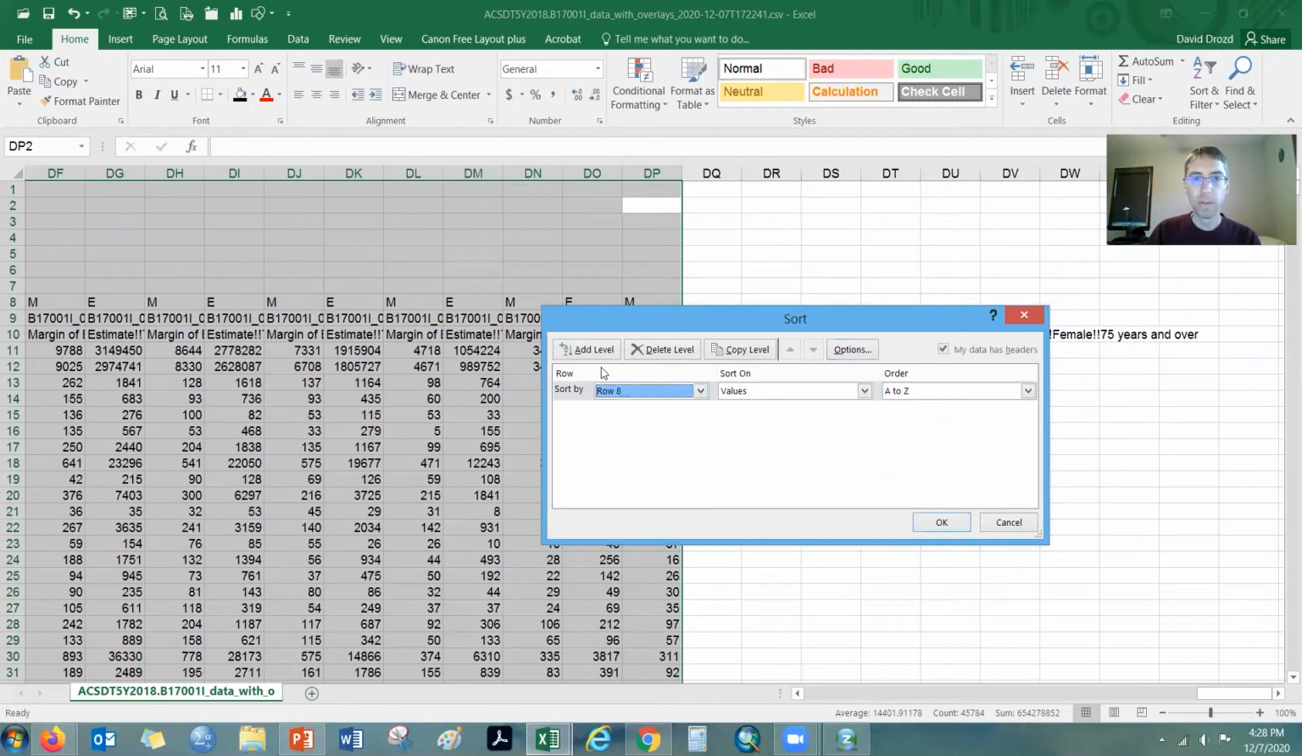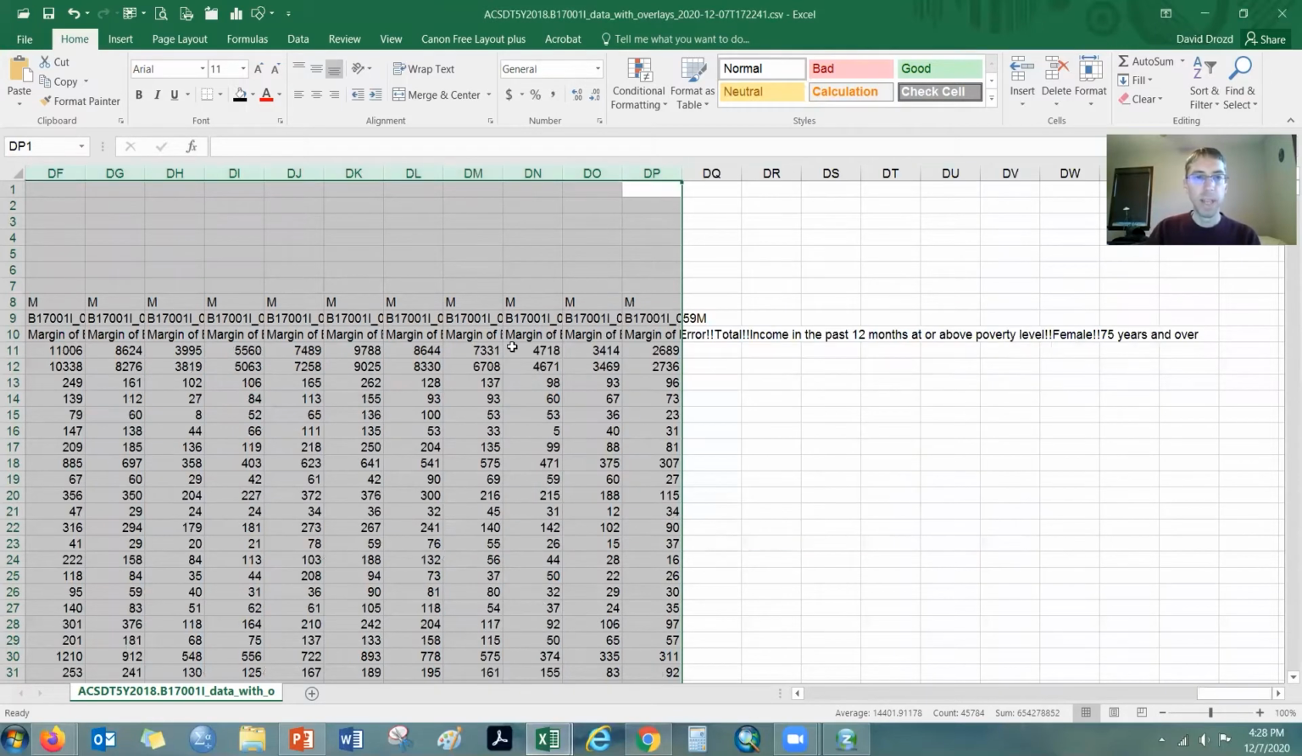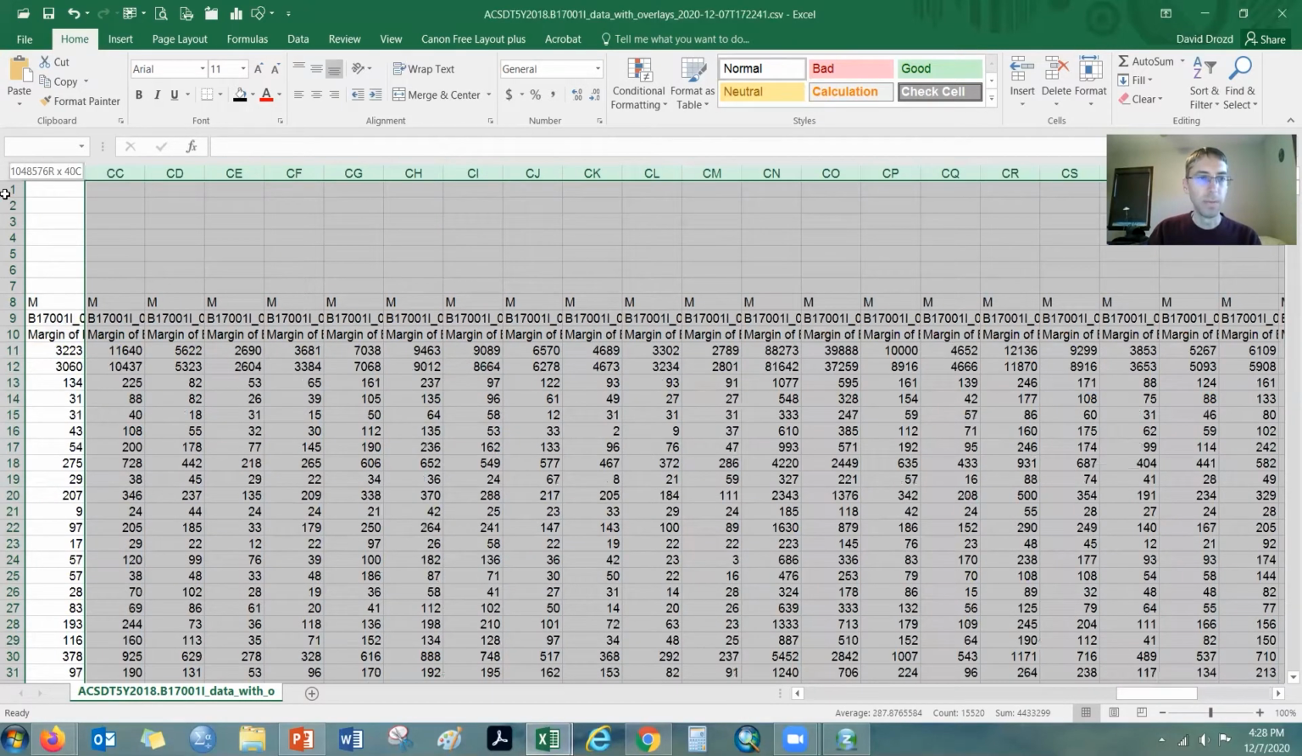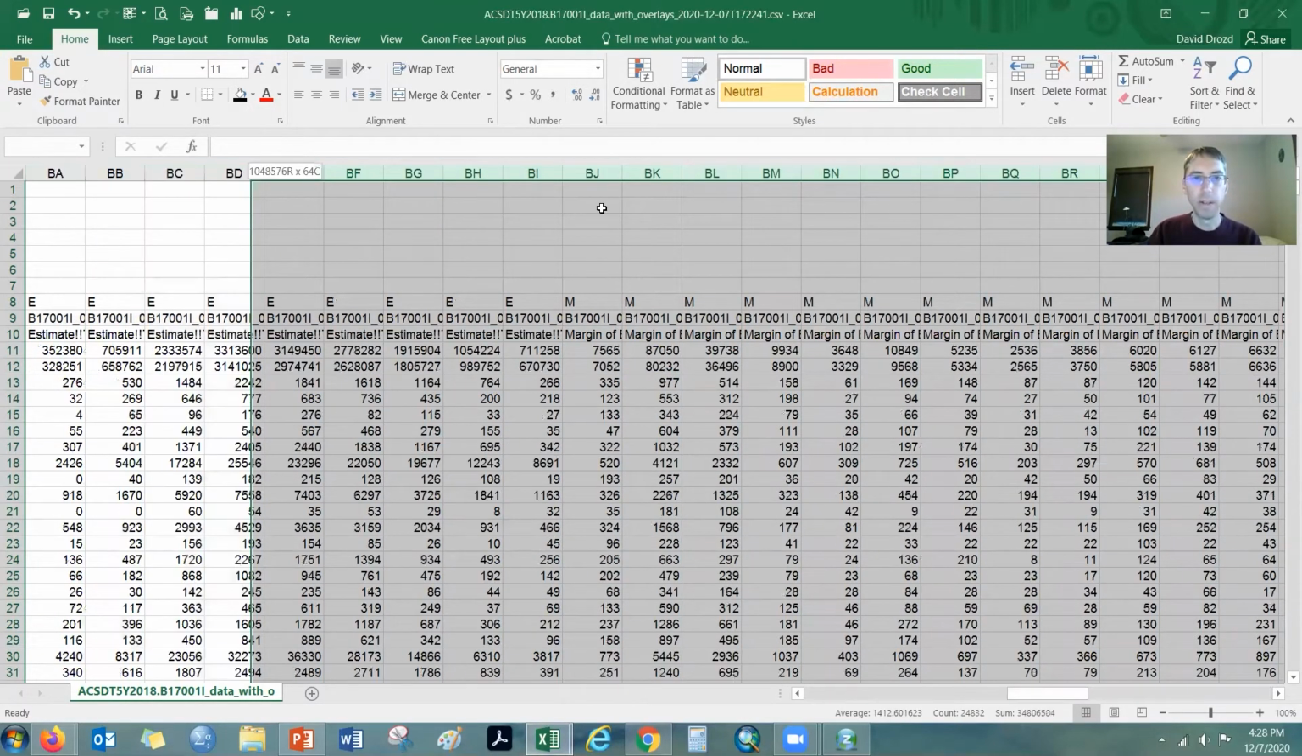And just to make sure it's sorted in the right order sequentially, I'm going to sort by row 9 also. That way, if anything in the download was a problem, it'll be sorted correctly. So that puts all these M's, these margins of error together. And then I can simply highlight those columns and hit delete. And that really lowers our file size and removes a bunch of information that we really don't need.